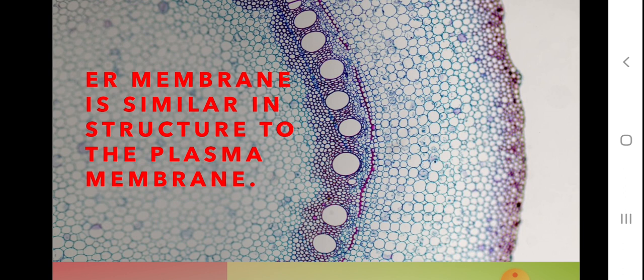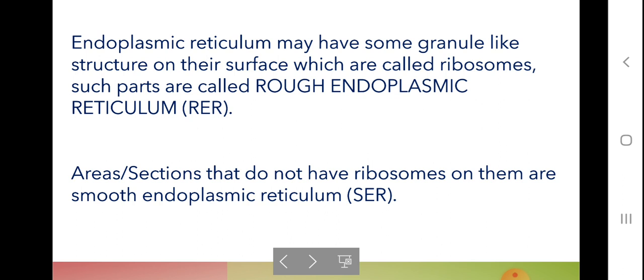So let us see the difference between rough and smooth endoplasmic reticulum. As I already said, endoplasmic reticulum may have some granule-like structures on its surface which are called ribosomes. Such parts are called rough endoplasmic reticulum, whereas sections that do not have ribosomes on them are smooth endoplasmic reticulum, children.